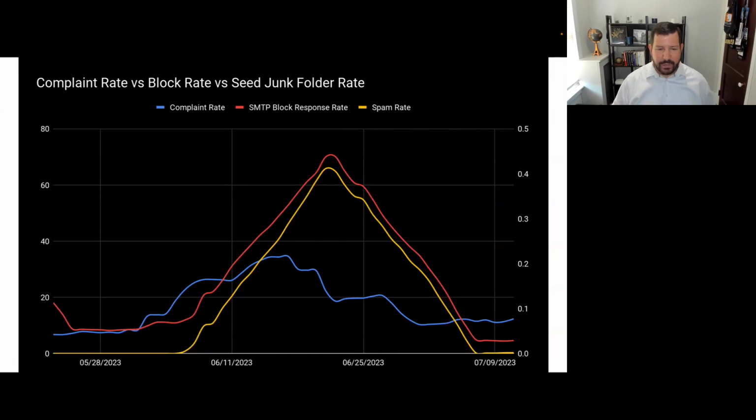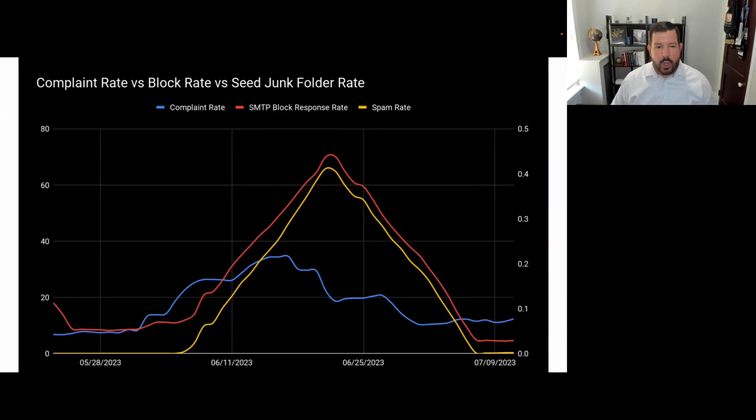And then what I love about this data too is you can see how it's a lagging indicator, that it takes the negative reaction from recipients to be kind of aggregated by the mailbox providers, where then the next day we start to see the impacts to filtering.